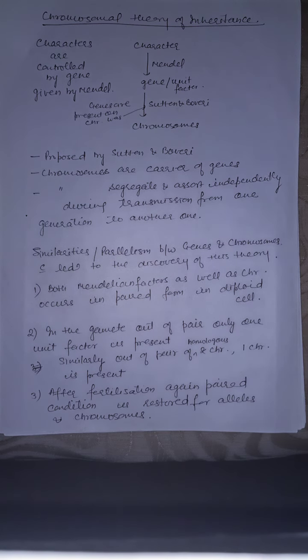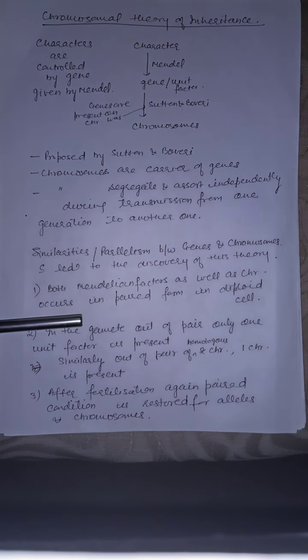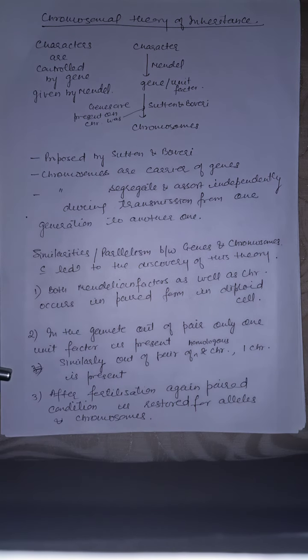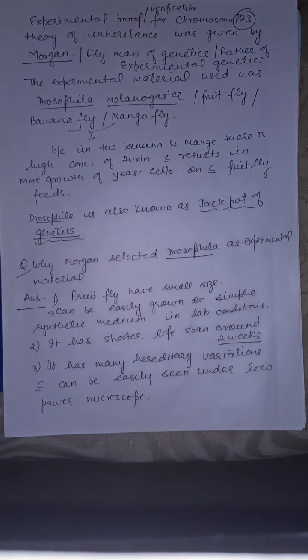See children, both Mendelian factors as well as chromosomes occur in paired form in a diploid cell. In the gamete, out of a pair, only one unit factor is present. Similarly, out of a pair of homologous chromosomes, only one chromosome is present in the gamete. After fertilization again, the paired condition is restored for both alleles and chromosomes.